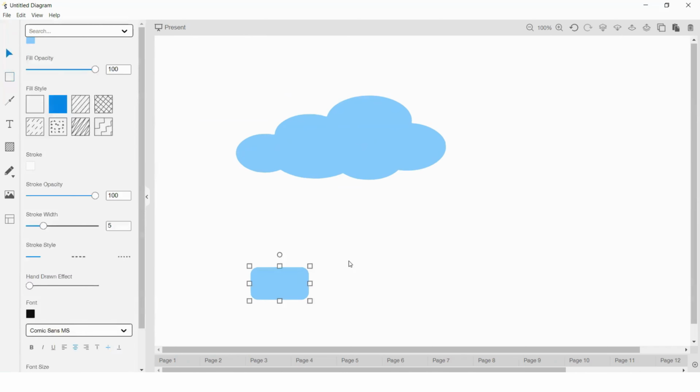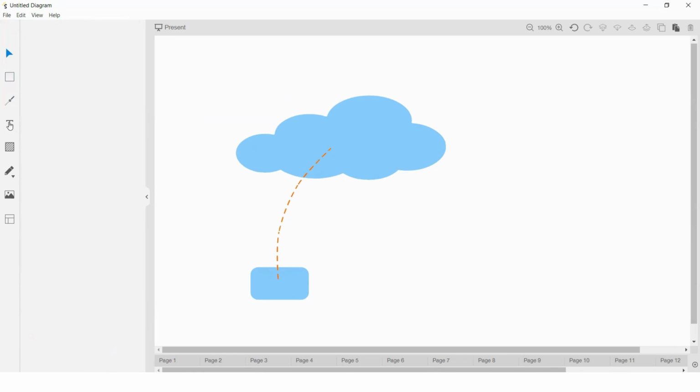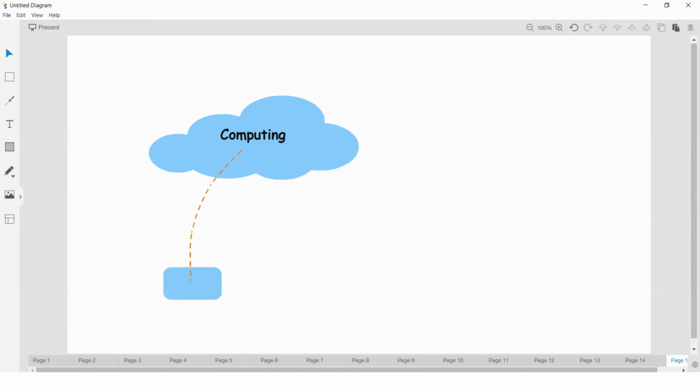We are trying to access our servers through the cloud, and here the computing process happens at the cloud level. But with these types of devices, your request has to travel some distance to perform the computing process.